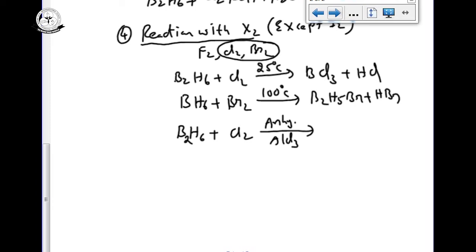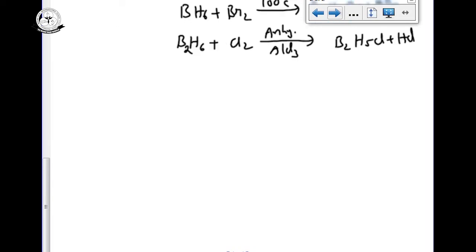If we are going for the free radical substitution reaction, we can use temperature. We can go for the electrophilic or nucleophilic substitution reaction in presence of a Lewis acid, that is anhydrous AlCl3. You can get B2H5Cl plus HCl. This is the reaction with halogens.